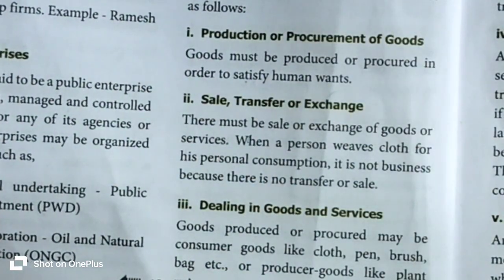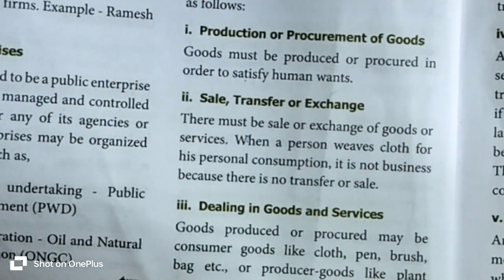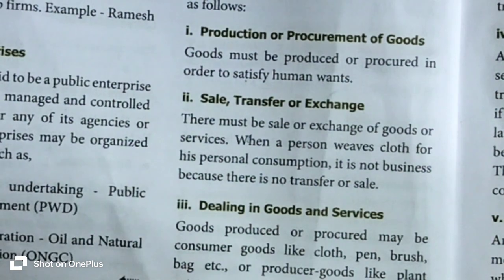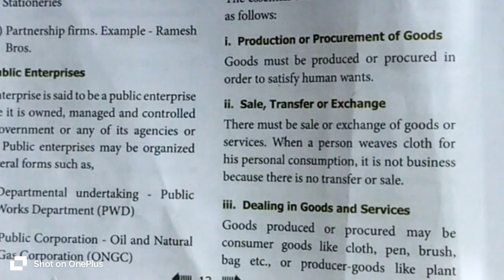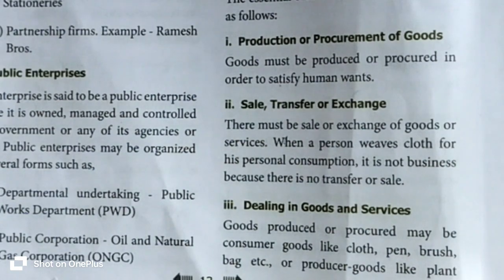The second characteristic is sales or transfer or exchange. There must be sale or exchange of goods or services. When a person buys clothes for his personal consumption, it is not business because there is no transfer or sales. How can a product or goods reach the ultimate customer? Only because of sales. The exchange of goods means the act of trading. The exchange of goods and services means the exchange of a product or service for another product or service without using money.